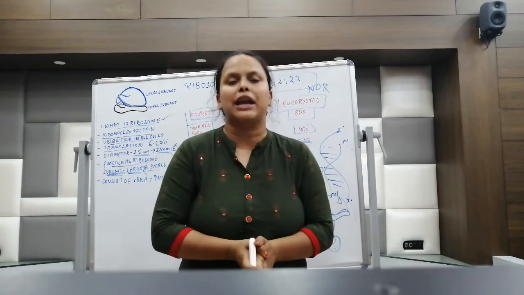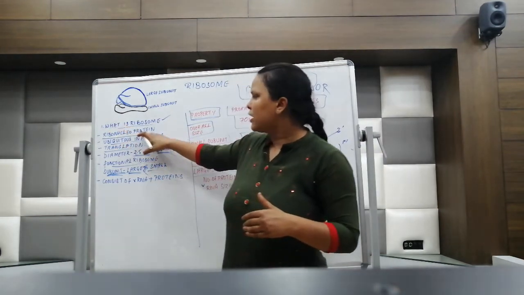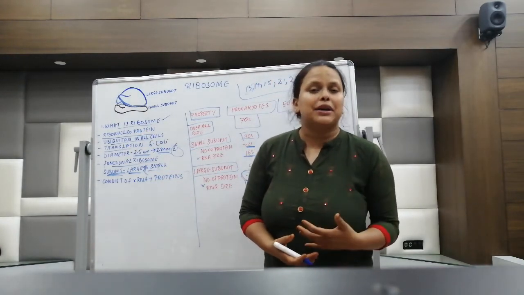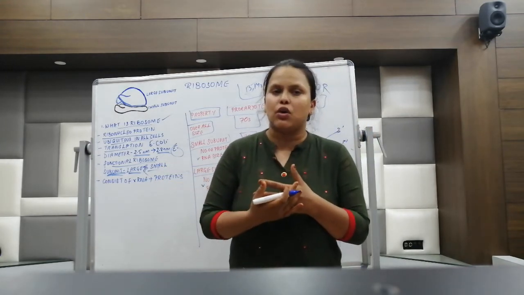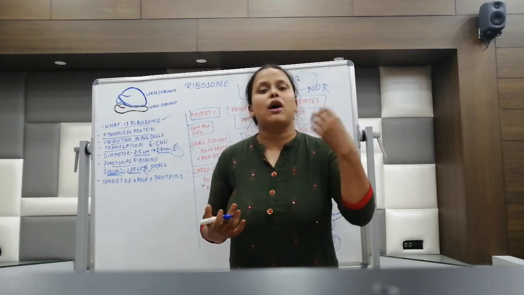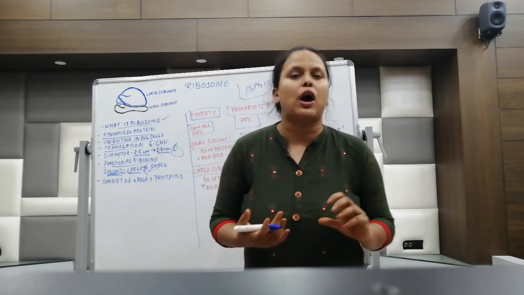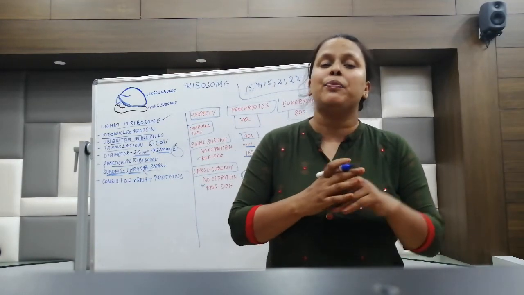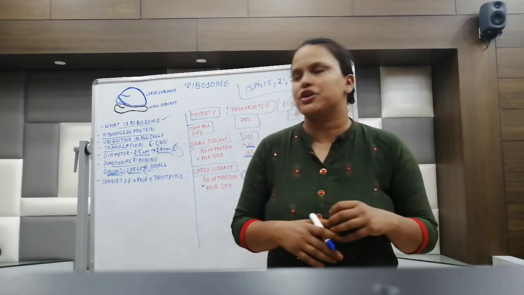So this is all about the ribosome, and we'll revise the topic first of all. What are the different properties of the ribosome? We talked about how it is a ribonuclear protein, it helps in translation, and its diameter is around 3 nanometers. The functional ribosome contains a larger and a smaller subunit. The smaller subunit forms a complex with the mRNA initially, and this mRNA and smaller subunit complex will bind to the larger subunit of the ribosome, and then we have a complete ribosome which is ready for the translation process.